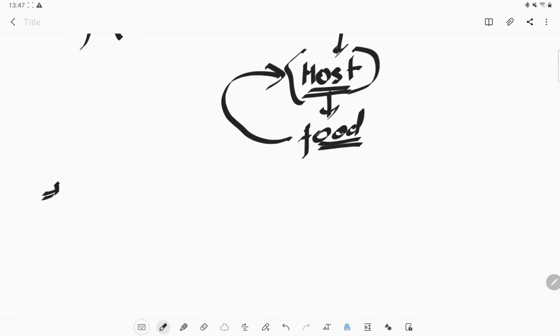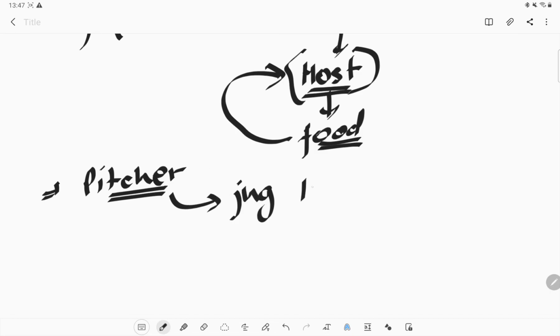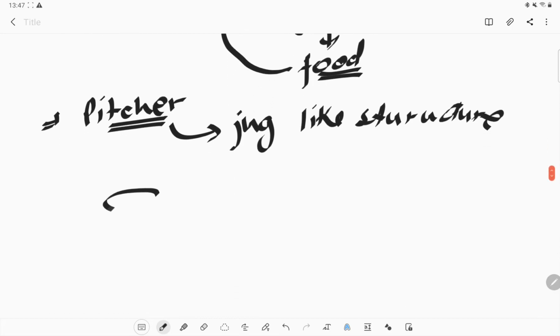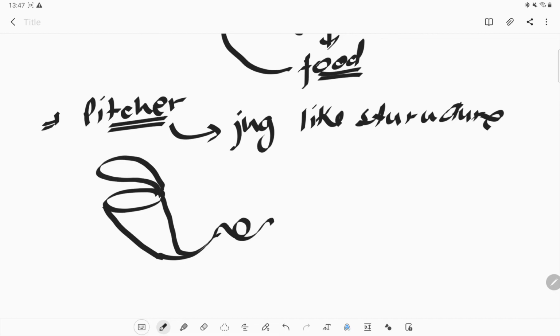Okay, what next? Like a pitcher plant. A pitcher plant is also an example of heterotrophic nutrition. A pitcher plant has a jug-shaped structure. If we try to draw that structure, it looks like this. This is the normal structure, and this is the lid. So this is the jug-like structure which we call the pitcher plant.